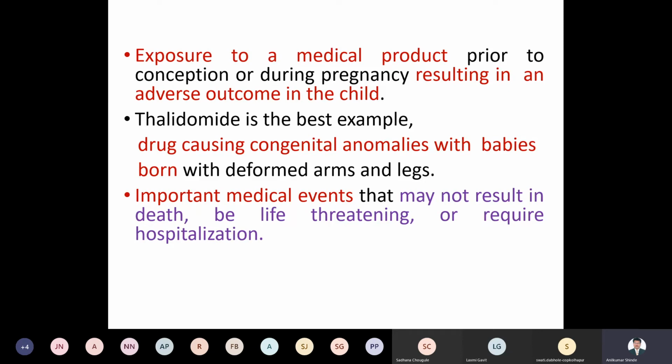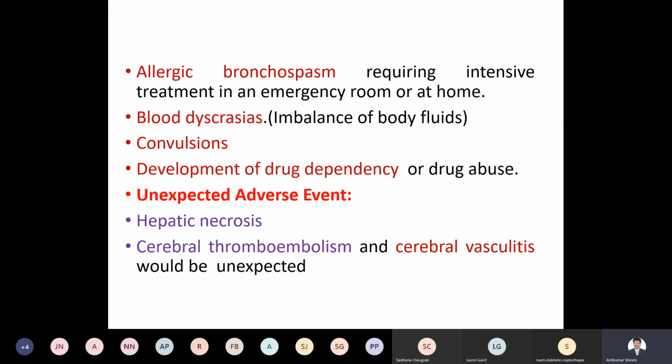Important medical events may not result in death, but may be life-threatening or may require hospitalization. So a serious event is possible in that way. One such serious event is allergic bronchospasm requiring intensive treatment in an emergency room or at home. Another is called blood dyscrasia, which is due to an imbalance in the body fluids.